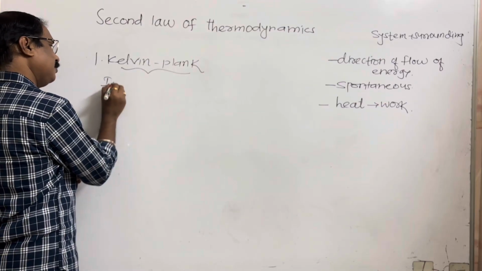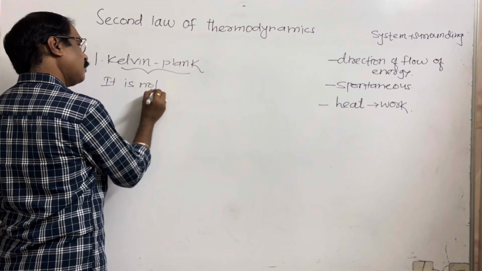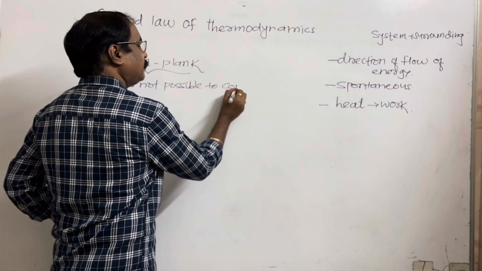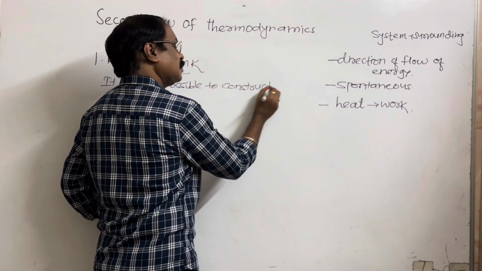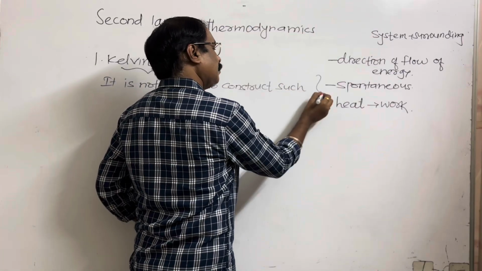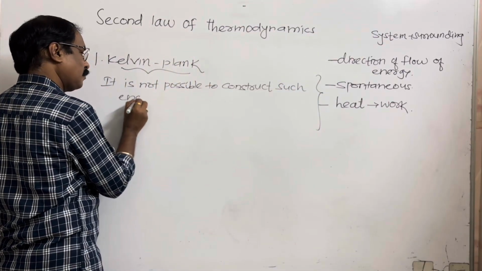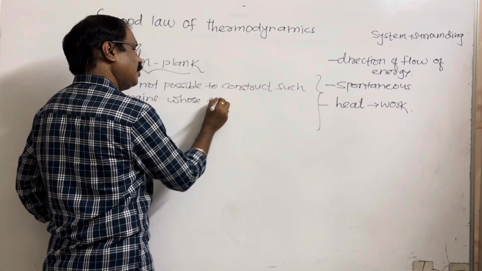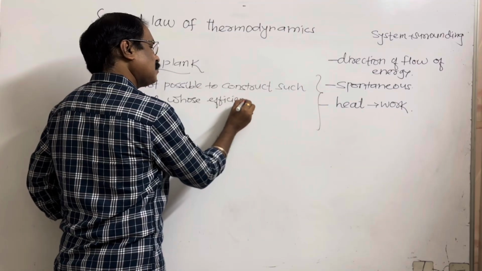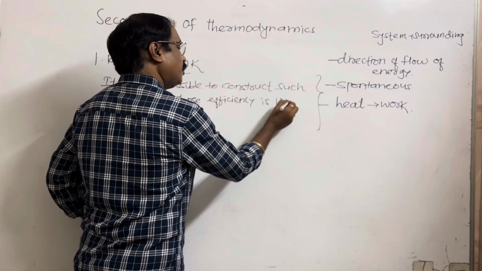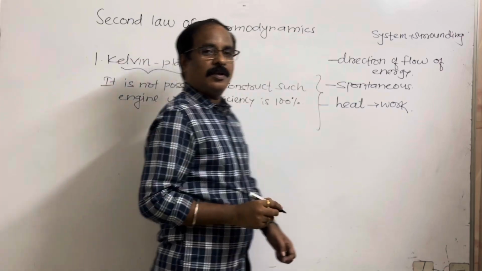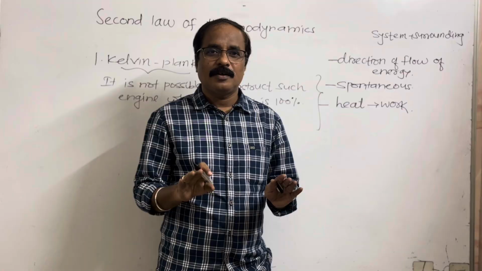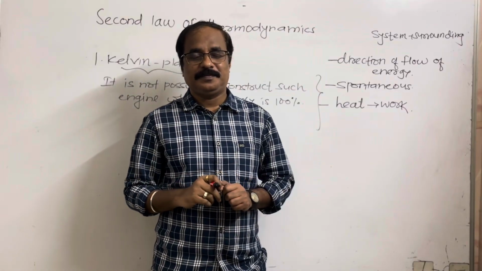That is, it is not possible for any system to operate in a cyclic process.